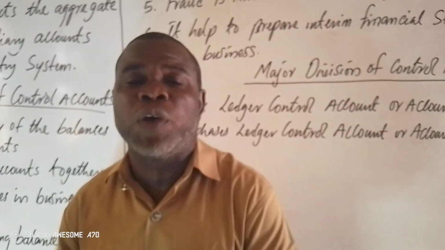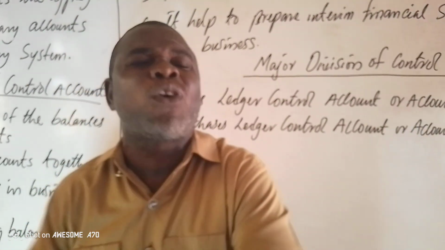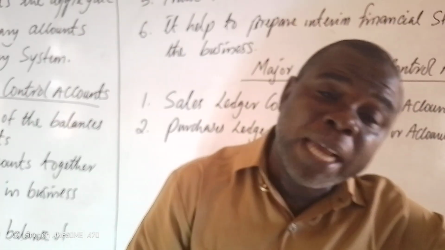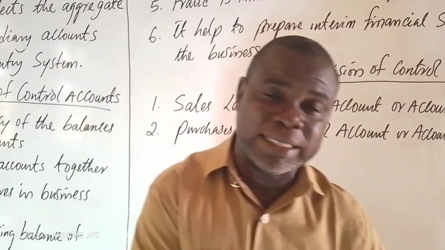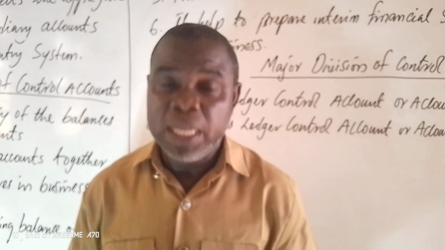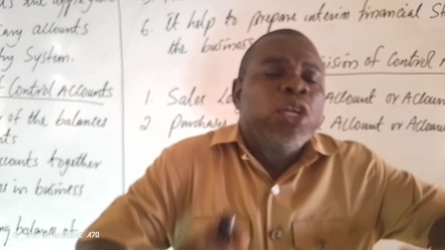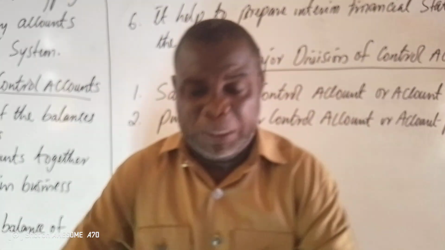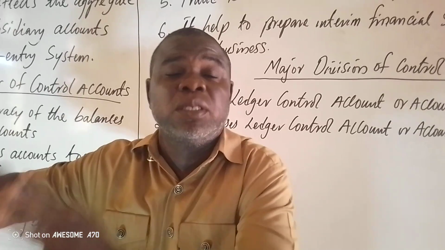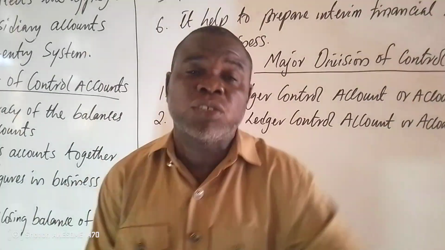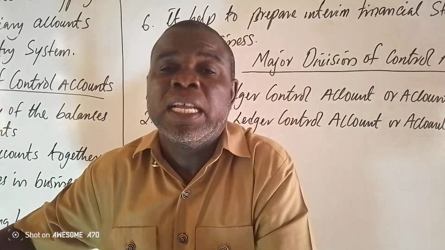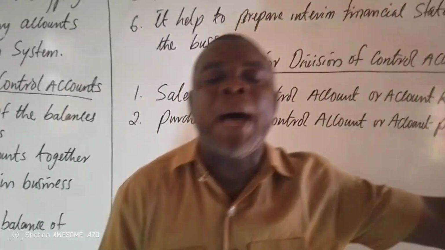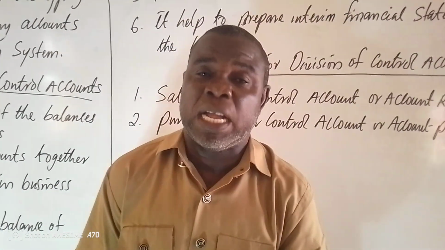Sales of goods on credit, and other related transactions that come as a result of the sales made on credit. Control account is not interested when there is cash sales or cash purchases. No, it is interested in transactions that are on credit, either sales on credit or purchases on credit. So if there is sales on credit, the customers will have to come back and pay. That is what control account is all about.